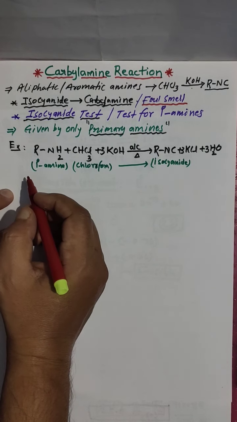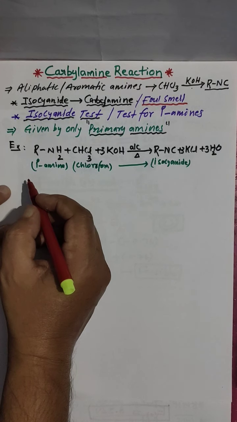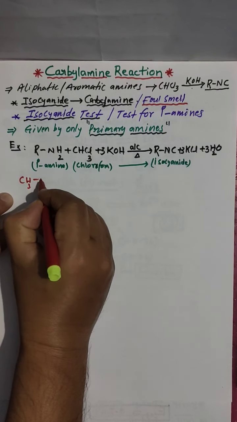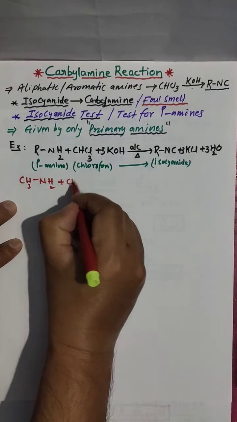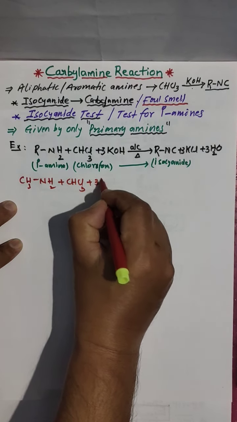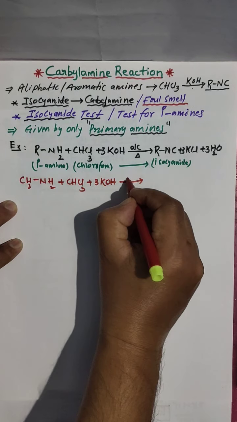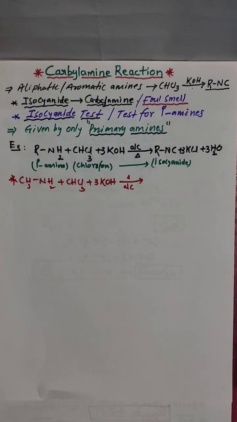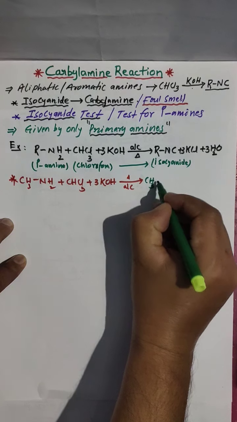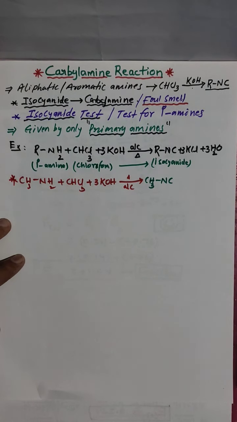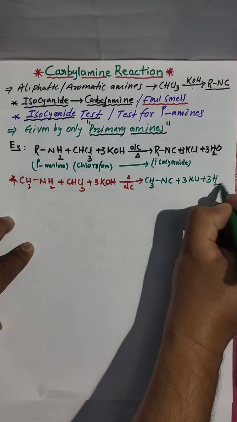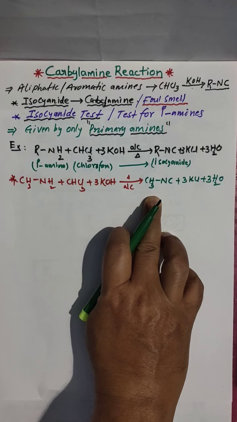I will take an example. CH3NH2, a primary amine, plus CHCl3 plus KOH, alcoholic, gives CH3NC, methyl isocyanide, plus 3 moles of potassium chloride and 3 moles of water.